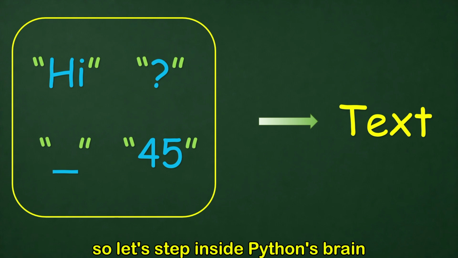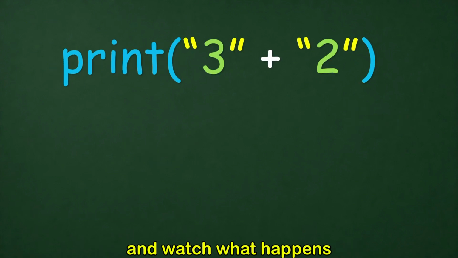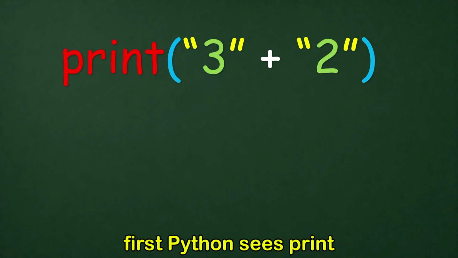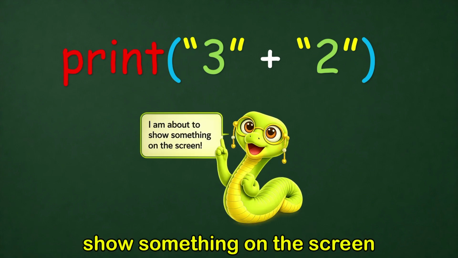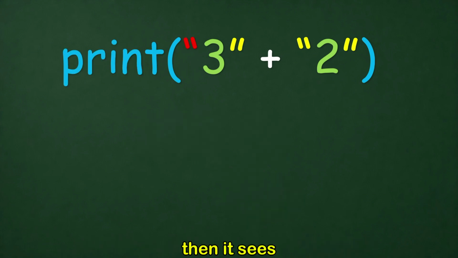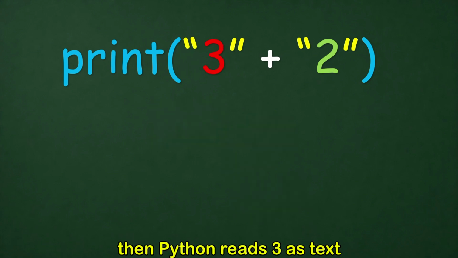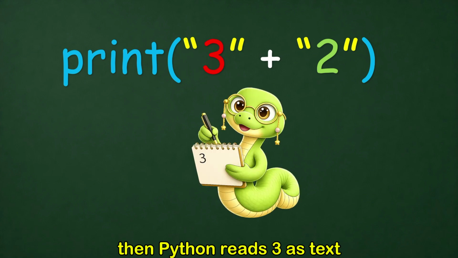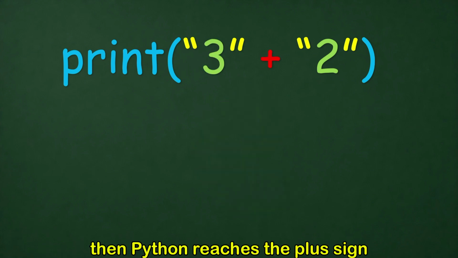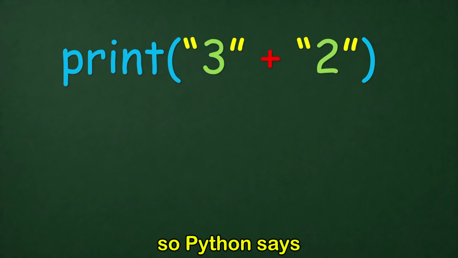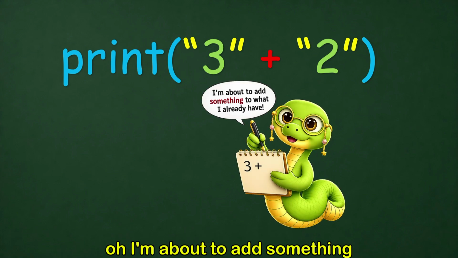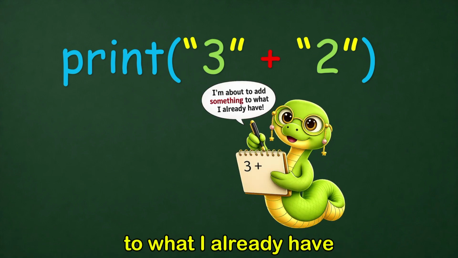So, let's step inside Python's brain and watch what happens. When Python reads this line, first Python sees print, so it says, I'm about to show something on the screen. Then it sees an opening quotation mark, so immediately Python says, oh, I'm about to read text. Then Python reads 3 as text. Then Python reaches the plus sign. So Python says, oh, I'm about to add something to what I already have.